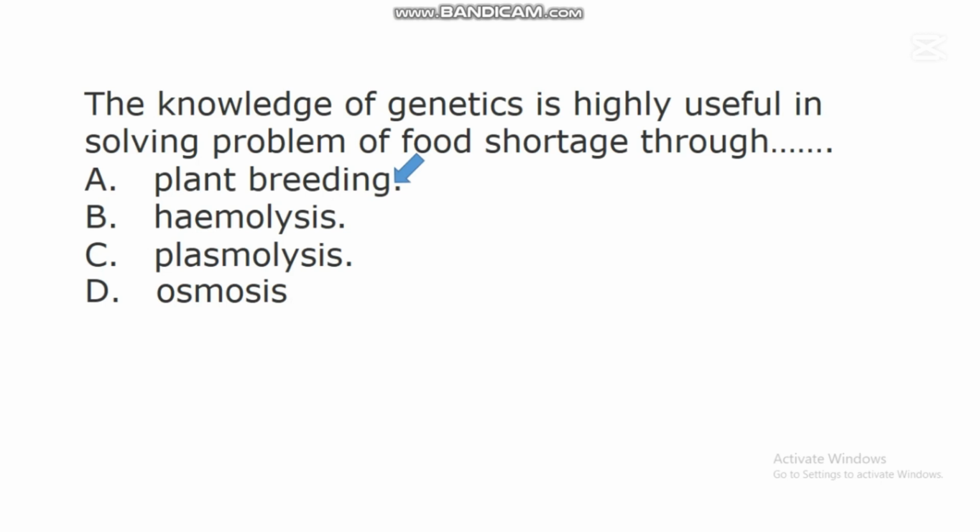Plant breeding is a process of improving different varieties of plants in order to get the best traits from them. The knowledge of genetics is highly useful in solving problem of food shortage through plant breeding. The problem of food shortage in the society can be solved through plant breeding programs in order to get food or plants with high yield.